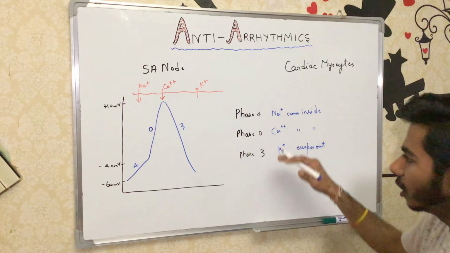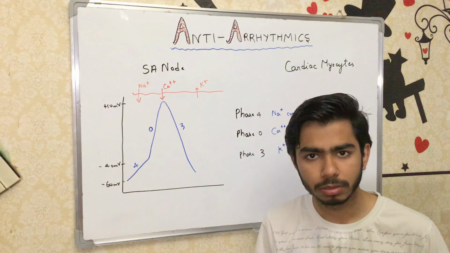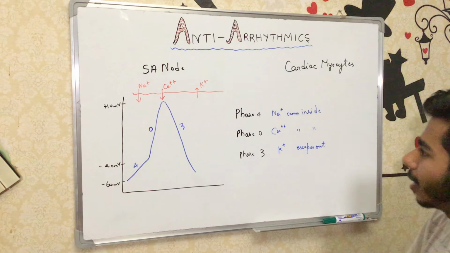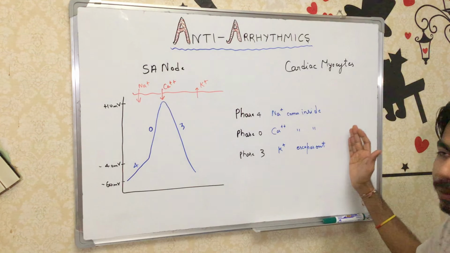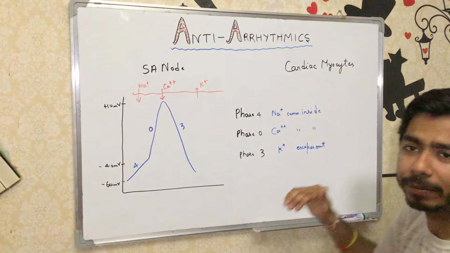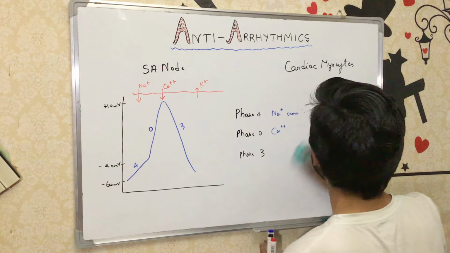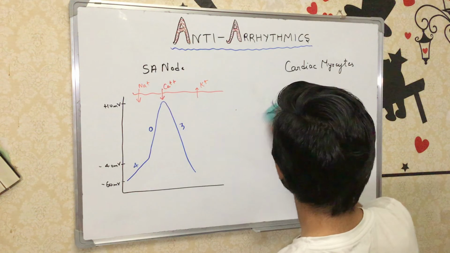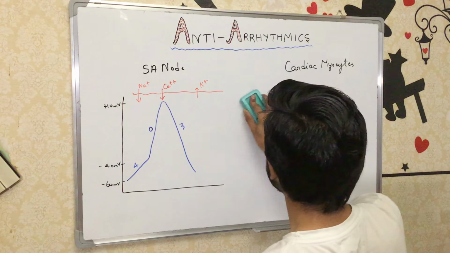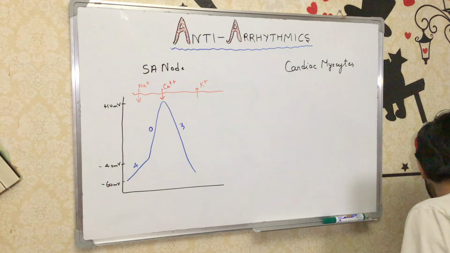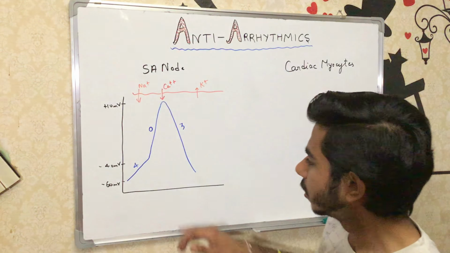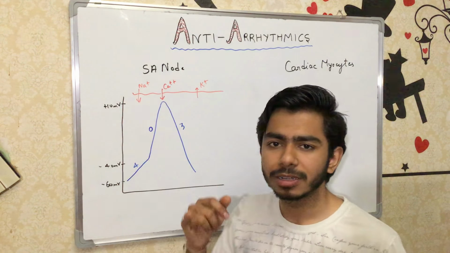These are the events happening inside the SA node. Now let me draw the cardiac myocyte graph and compare. You must be surprised that there are phases 4, 0, 3, but where are phases 1 and 2?